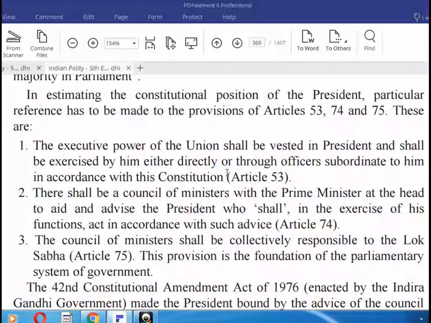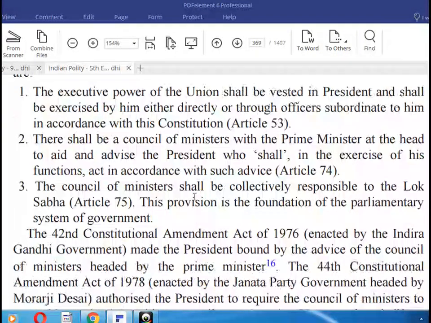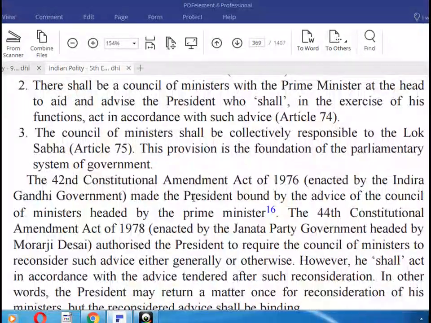Article 74: there shall be a Council of Ministers with the Prime Minister at the head to aid and advise the President, who shall in the exercise of his functions act in accordance with such advice. The Council of Ministers shall be collectively responsible to the Lok Sabha. Article 75 is the foundation of the parliamentary system of government.